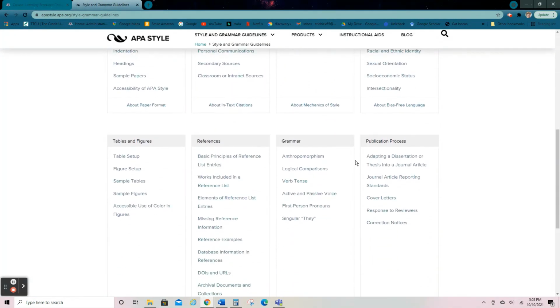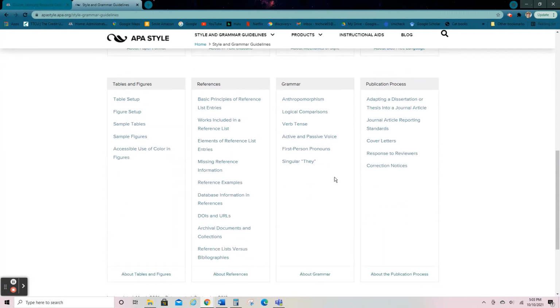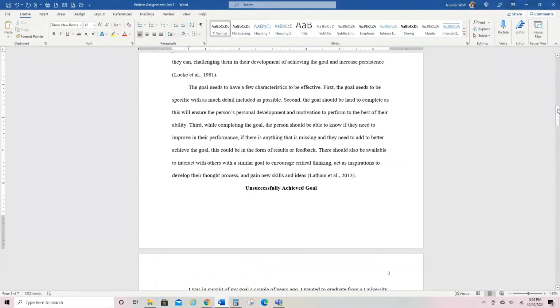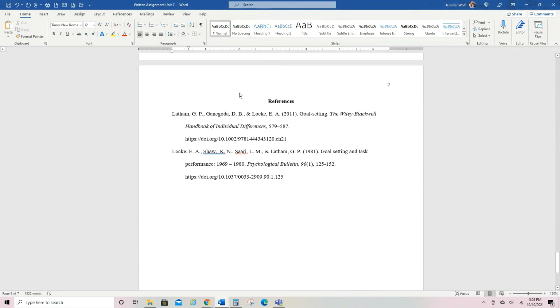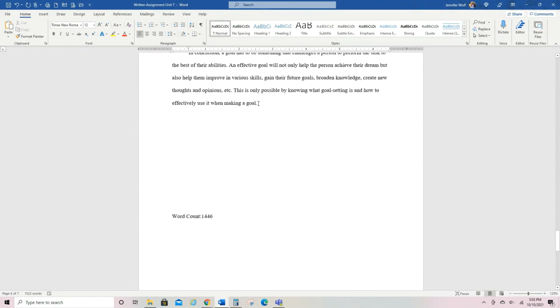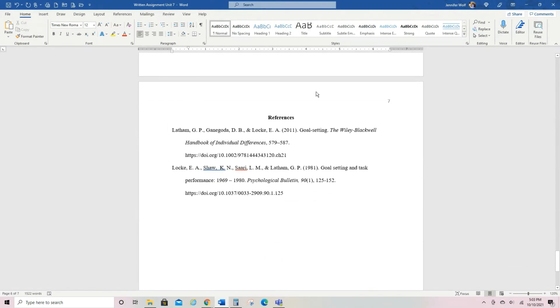Okay, now I do want to talk about references. So I showed you the reference section in this paper. Notice it starts its own page. We have plenty of room up here, but the references section is on its own page so that if somebody says, ooh, I want to look up that information, they don't have to scroll through the paper. They can just go right to the back and there's the section, okay?